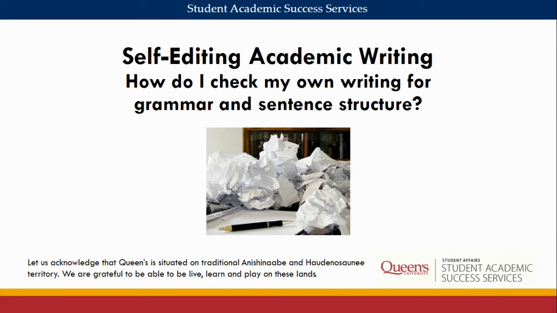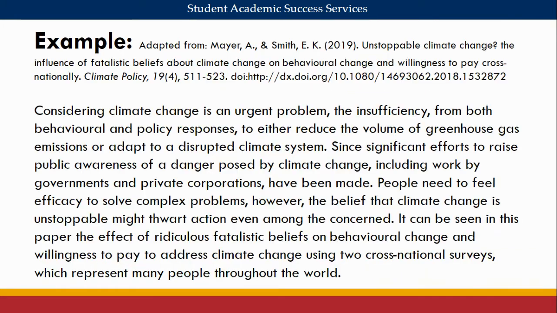This is video 2 in a 3-part series. We are working our way through a self-editing checklist that you can use to help improve the clarity and effectiveness of your writing and identify your own sentence-level errors. In the first video, we reviewed some key points about academic writing and looked at the first category of the checklist, clarity. In this video, we're looking at categories 2 and 3 of the checklist on structure and connectors.